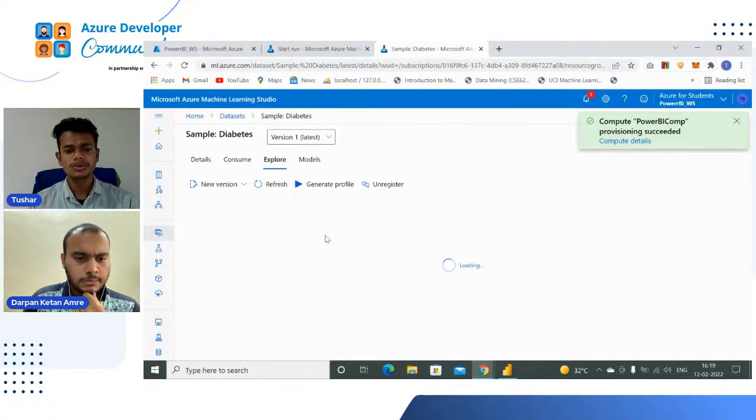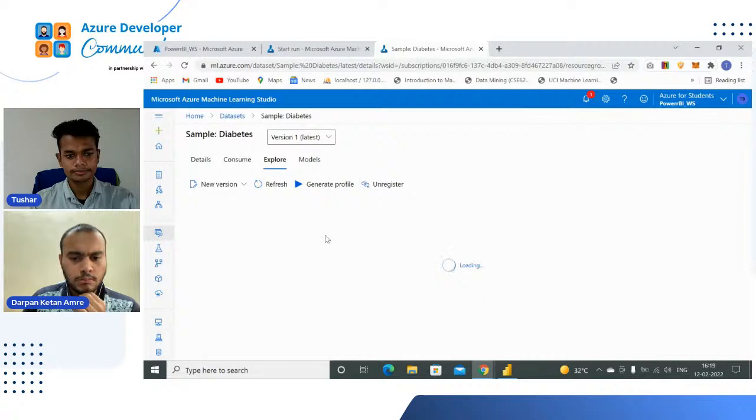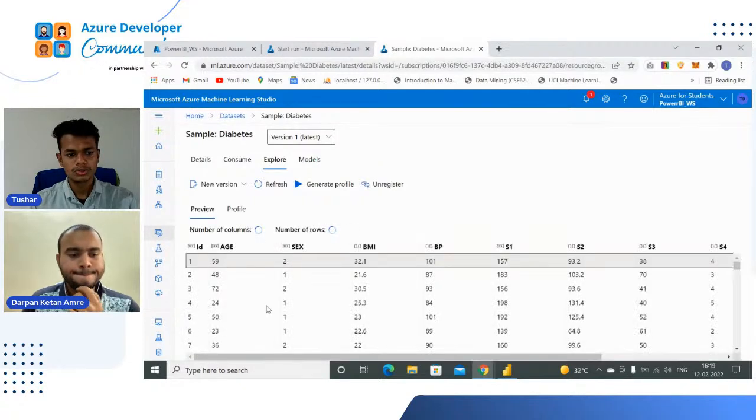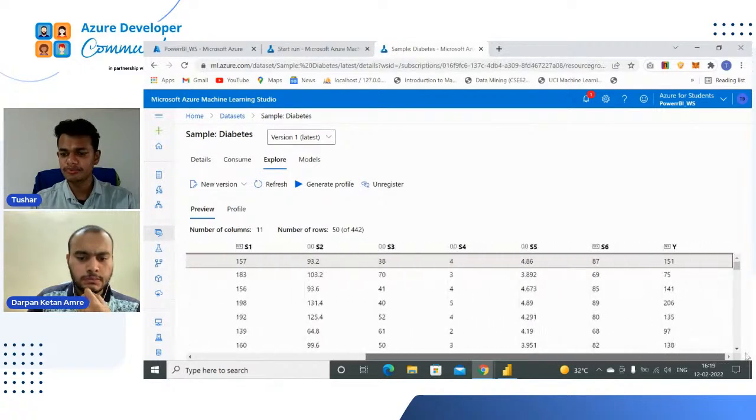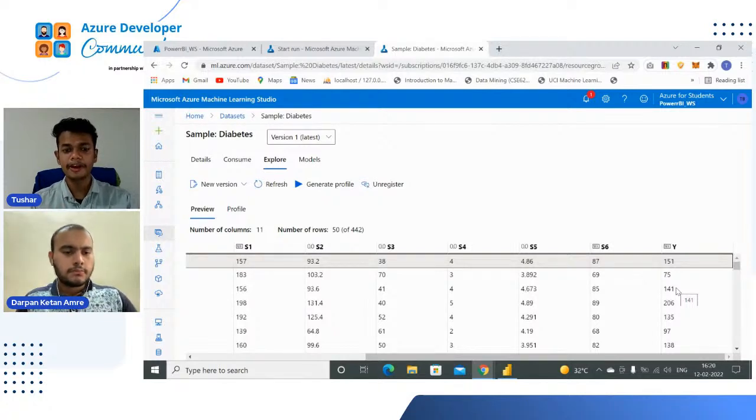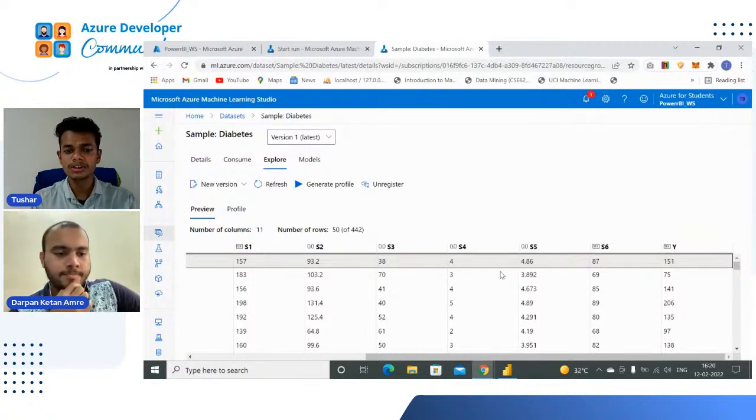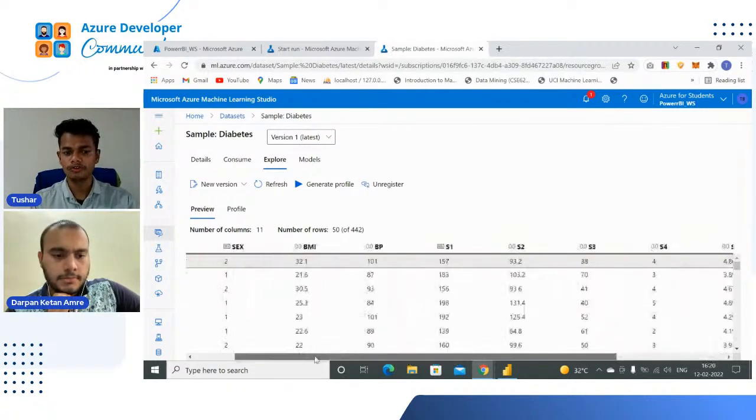Explore. So see, this is the id, age, gender, one for male, two for female. This is BMI. This is the BP, sugar 1, sugar 2. These are all the tests of the diabetic patients, and this is y. So what are the predictions? What is the actual diabetic value? This is y, so this is our target. We are going to predict what kind of diabetic value the patient has according to all these inputs. So this is a basic dataset of diabetes.